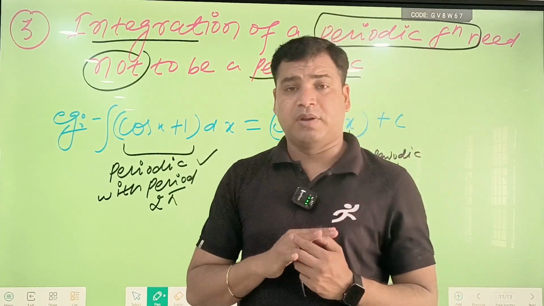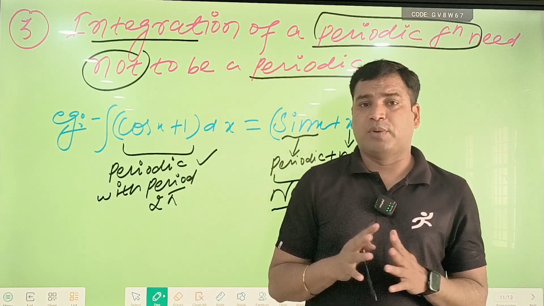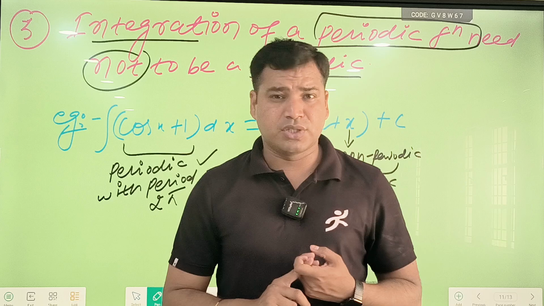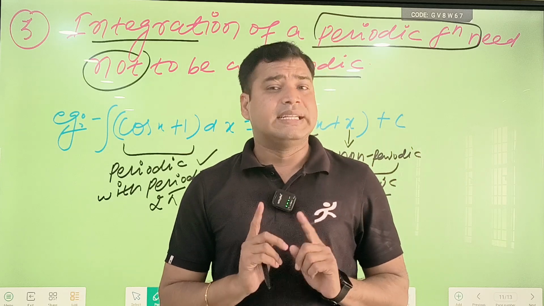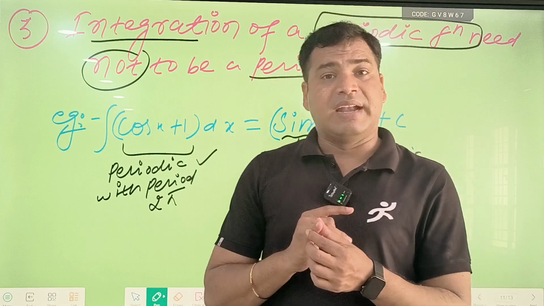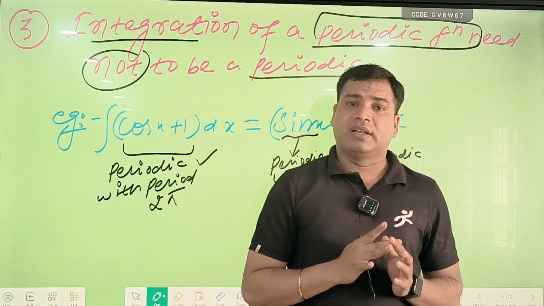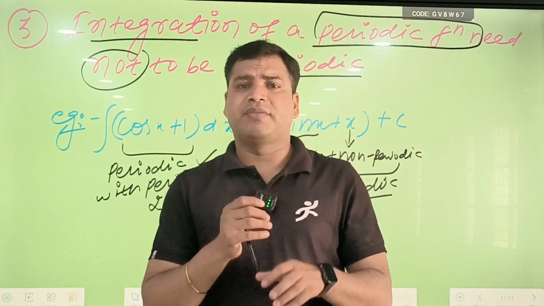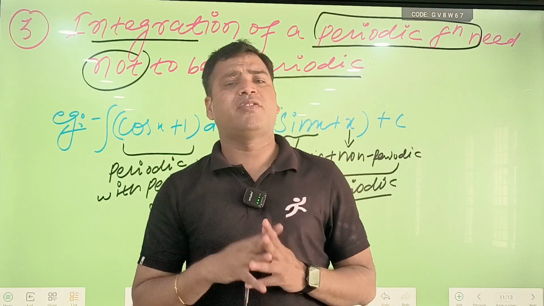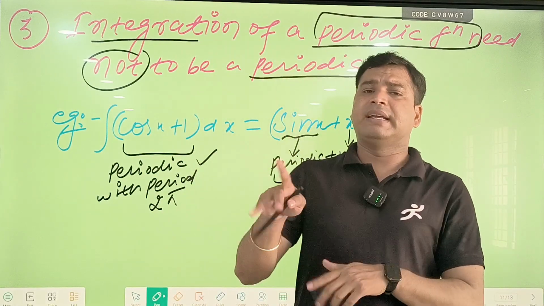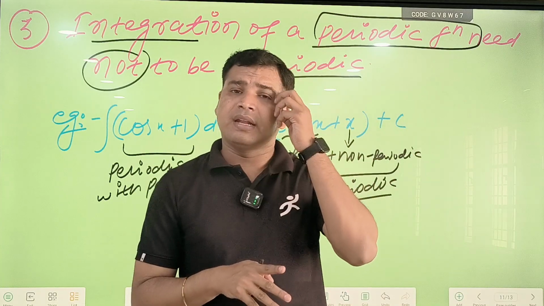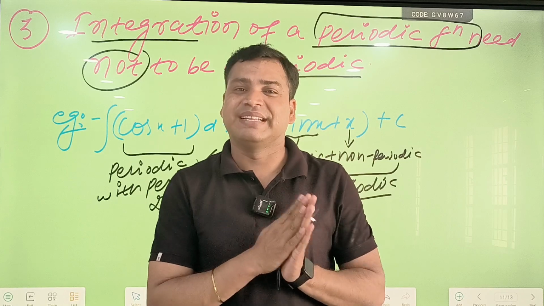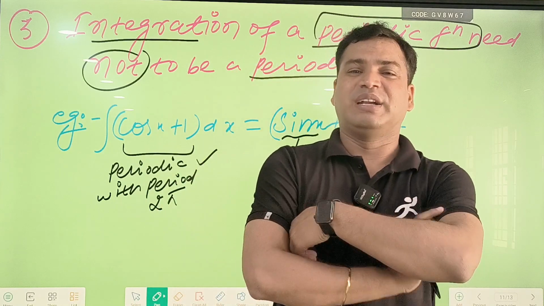So first of all I am going to conclude all these points. Integration is the reverse process of differentiation. Second point, integration is also called antiderivative, primitive or integral. Suppose if you differentiate the function small f of x plus c, then we get capital F of x. After integrating capital F of x, we will get small f of x plus c. So integration is called the reverse process of differentiation.